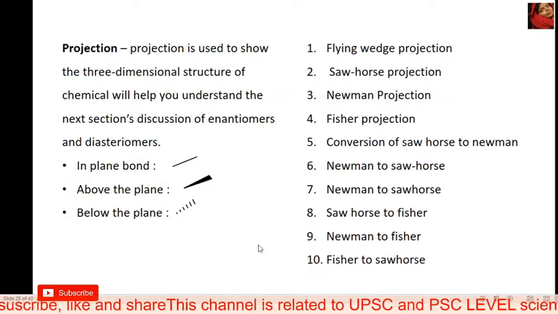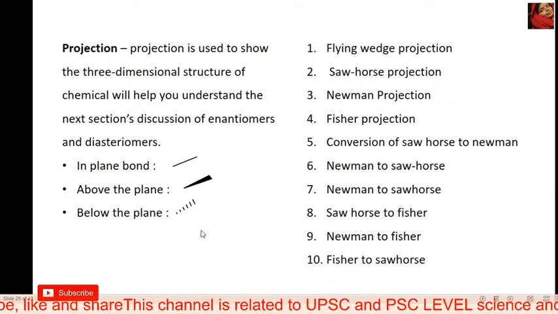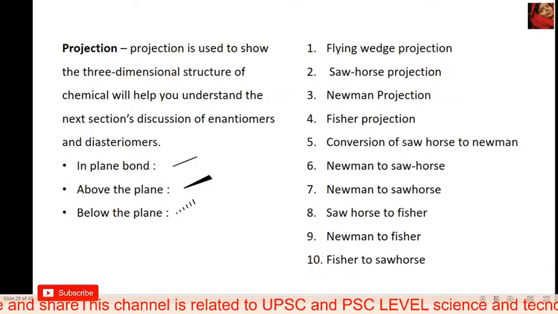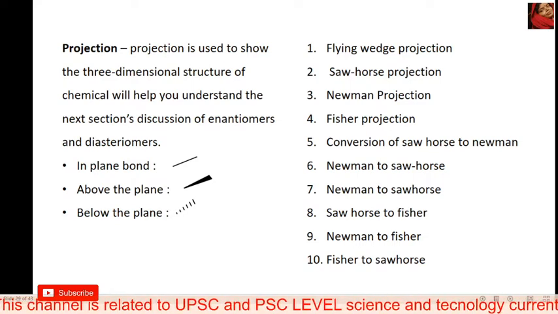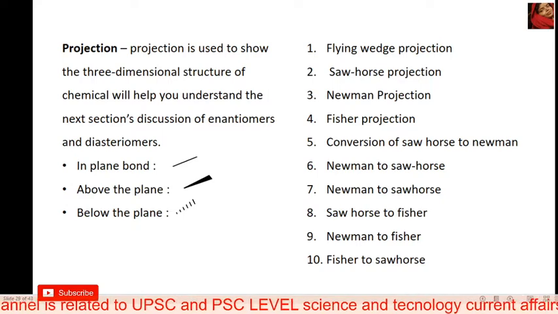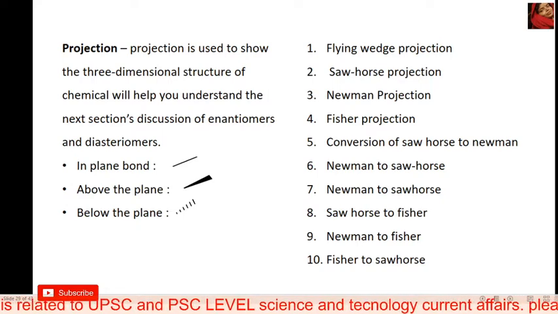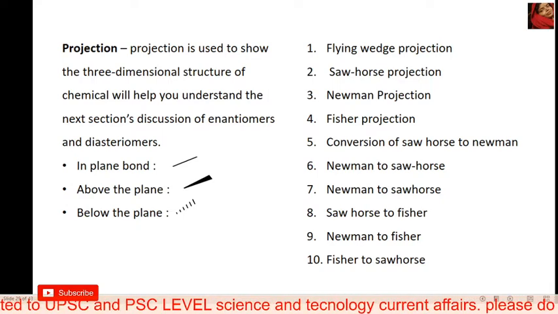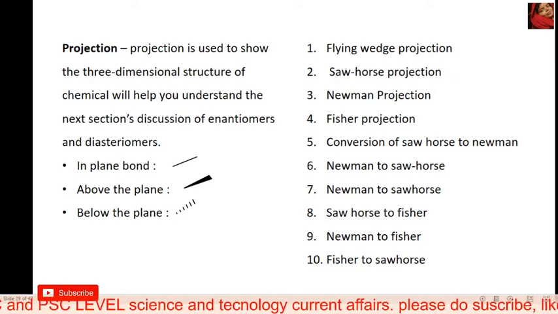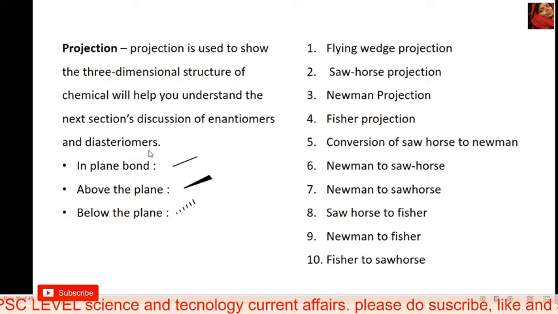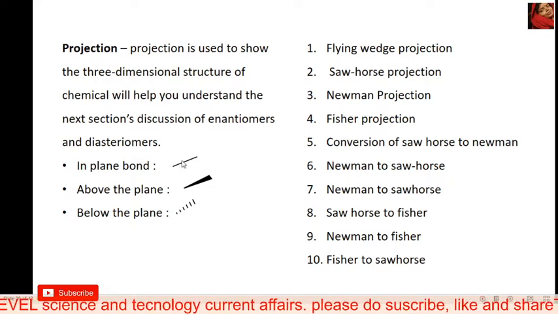Okay, and a projection is nothing but a three-dimensional structure of a chemical compound. Through projections we can easily identify any compound, because compounds are present in 3D structures. Okay, and for the study of configurations,